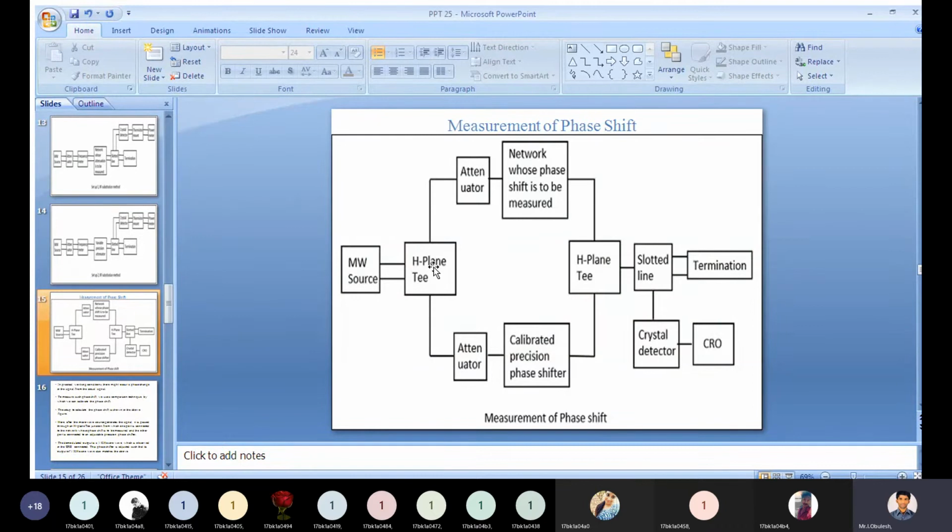After the microwave source generates the signal, it is passed through an H plane T junction from which one port is connected to the network whose phase shift is to be measured, and the other port is connected to an adjustable precision phase shifter, or calibrated precision phase shifter. You need to observe carefully.